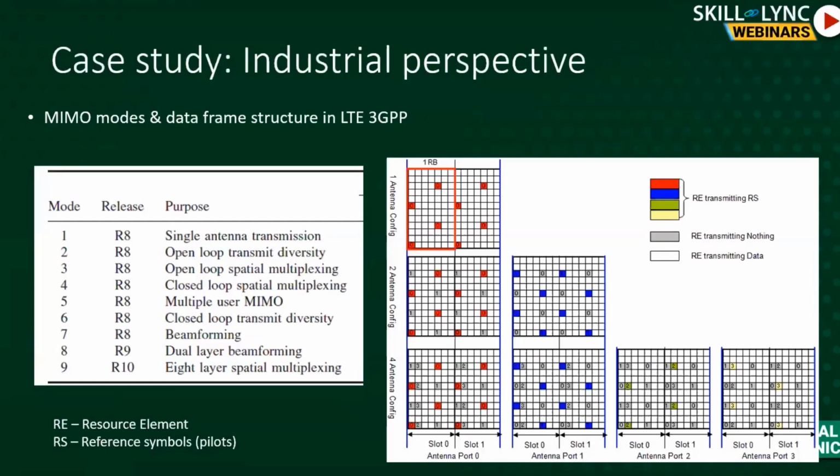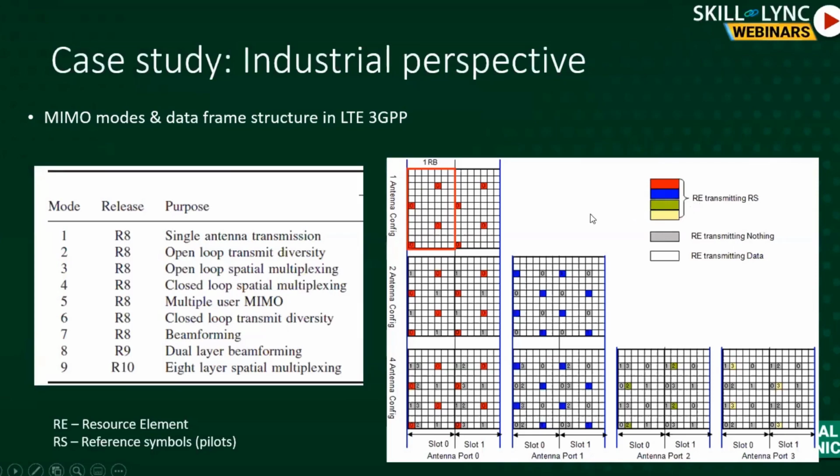I'll give you a quick introduction on how these things apply to the industry as of today. I picked this example from the LTE spec, 3GPP, that is currently used. And if you're using an LTE phone, then this is what is being used. If you remember, a few slides back, we did discuss the time and frequency, or a temporal and a spectral perspective. So if you see this, each grid here in LTE, this axis represents time and this axis represents frequency. So what this means is that this is how the symbols are arranged.